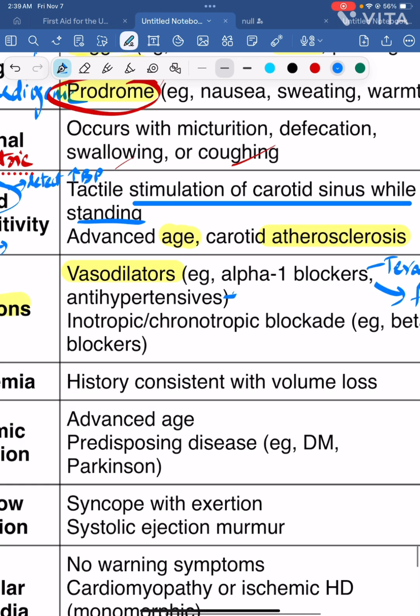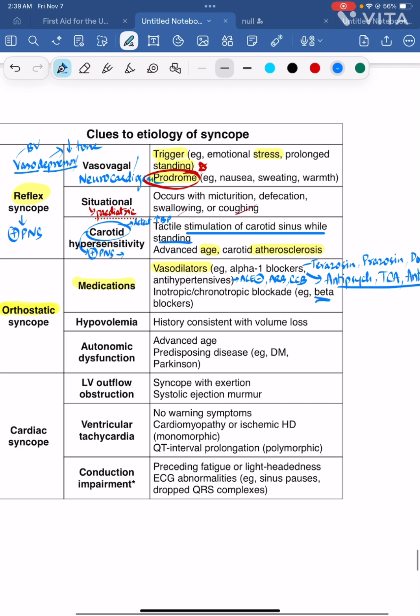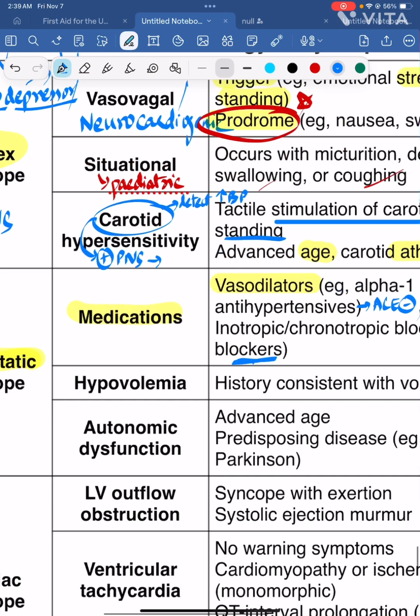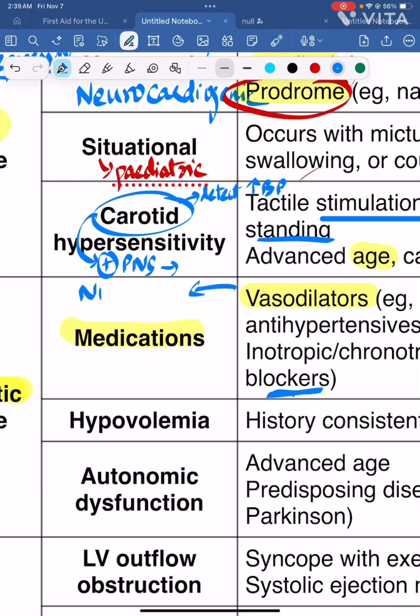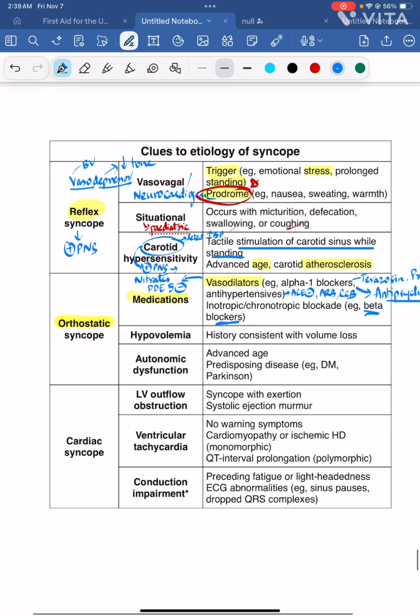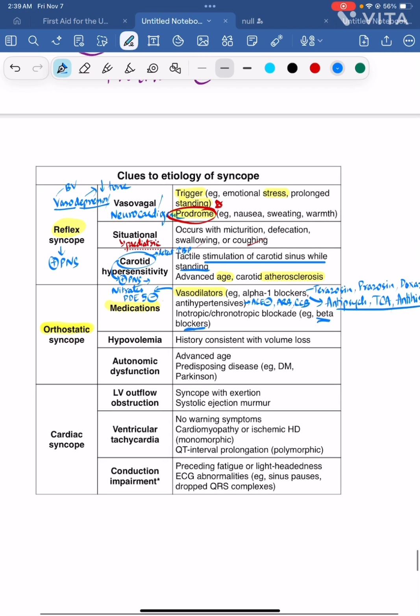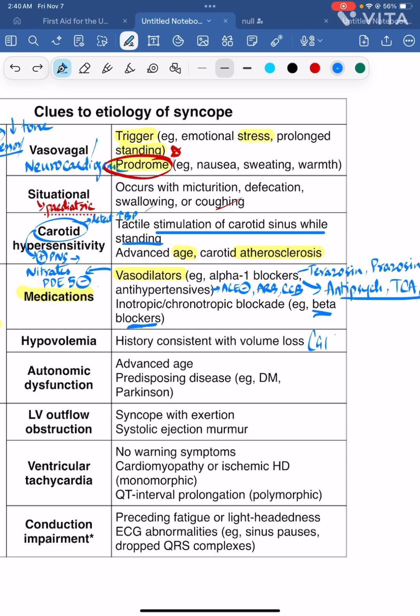So next comes antihypertensives, that is ACE inhibitors, ARB, calcium channel blocker, beta blocker, right? Beta blocker, inotrope or chronotrope. And in addition to that, vasodilators also include nitrates, phosphodiesterase 5 inhibitors, hydralazine, all of those. So all these vasodilators and antihypertensive medications and alpha-1 blockers, all of them are among the causes of drug-induced orthostatic syncope.